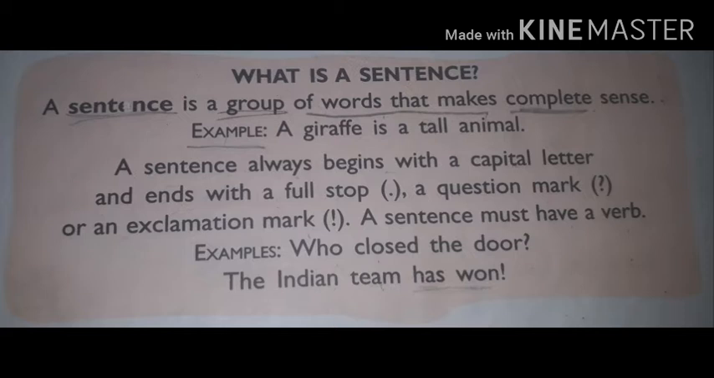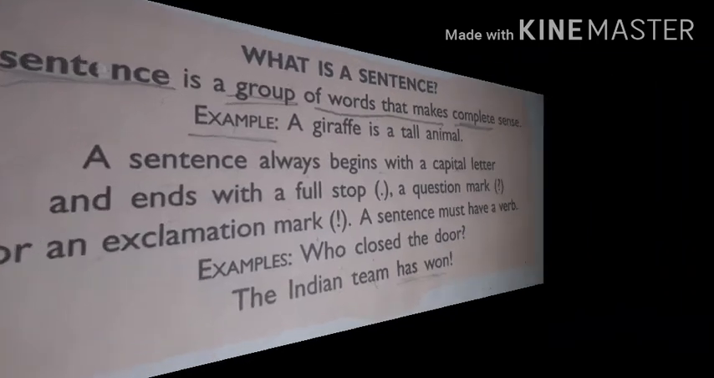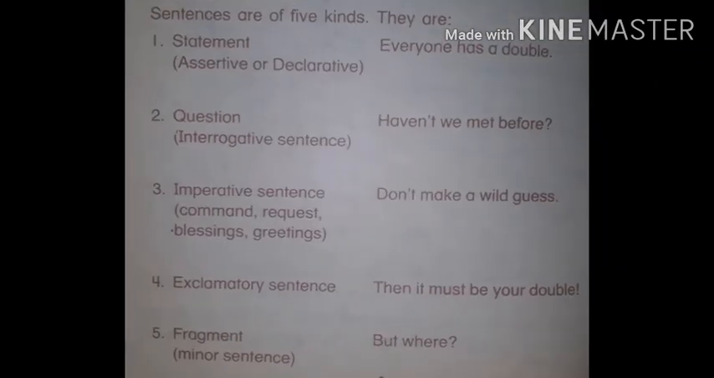Depending upon the nature of the sentence, we can classify sentences into different groups. Okay, now we can see the different types of sentence. Sentences are of five kinds. They are as follows. First thing is the statement. It is also called an assertive or declarative sentence.